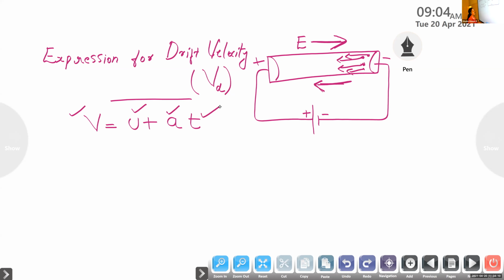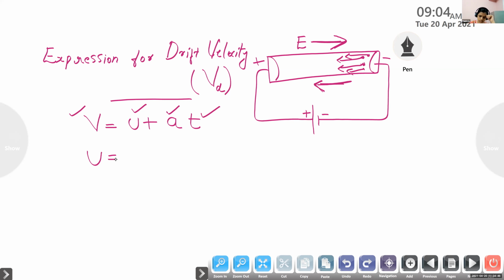Now what is the initial velocity here? Initial velocity means the velocity at the beginning, that is in the absence of electric field. What is the velocity inside a conductor in the absence of electric field? It is 0.